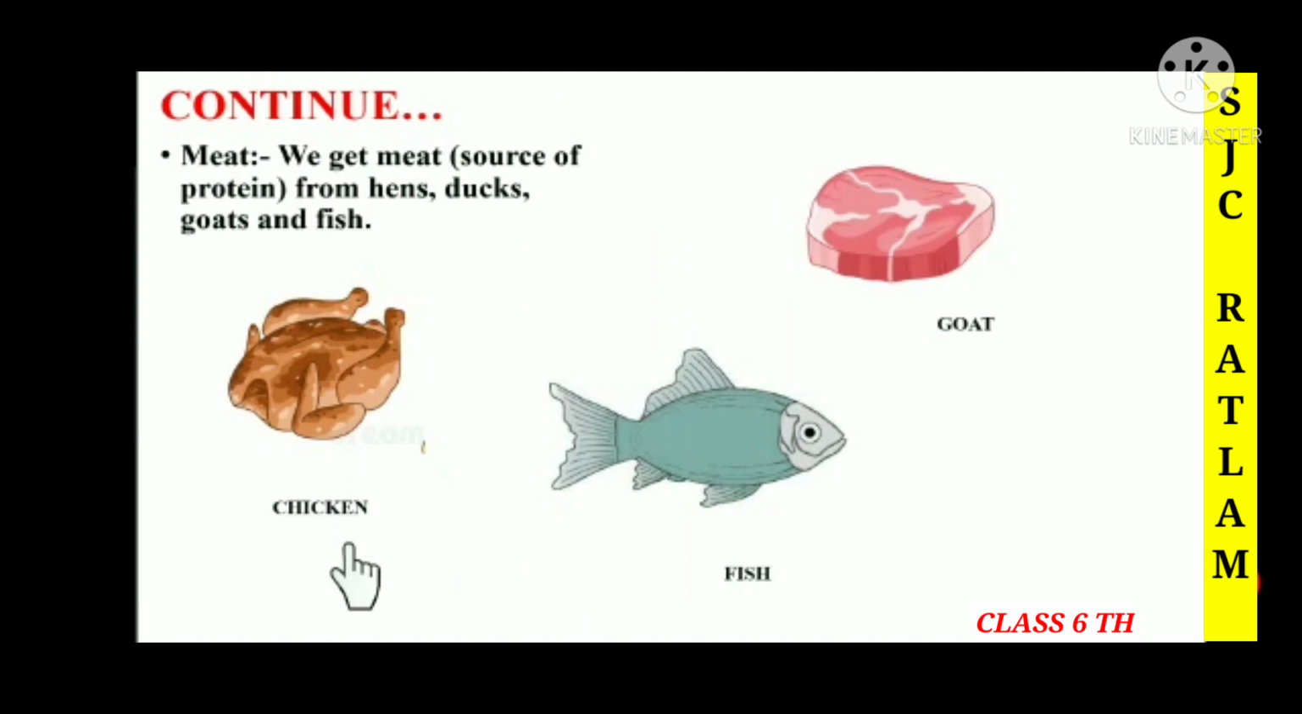Now children, here we can see the different types of meat. We get meat from different types of animals, and this meat is a rich source of protein. Here we can see that we get meat from chicken, fish and goat.